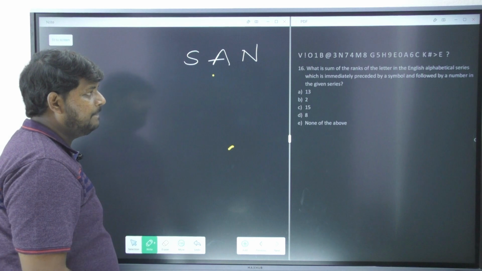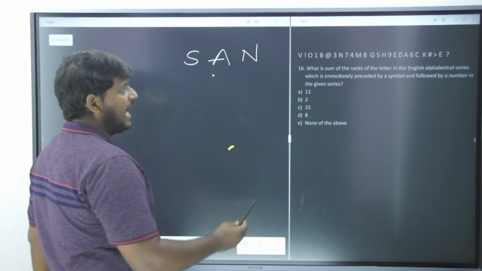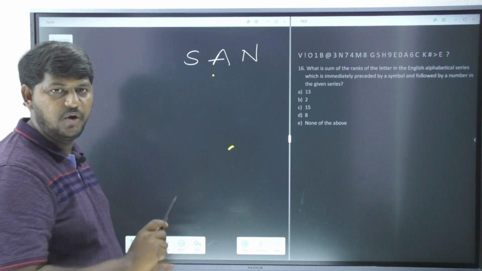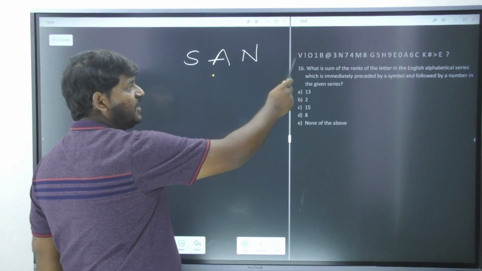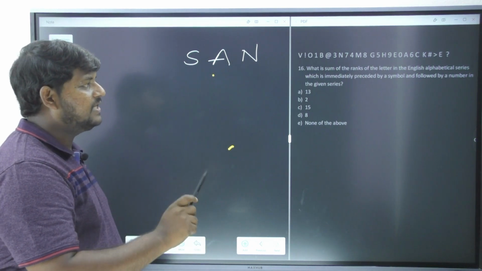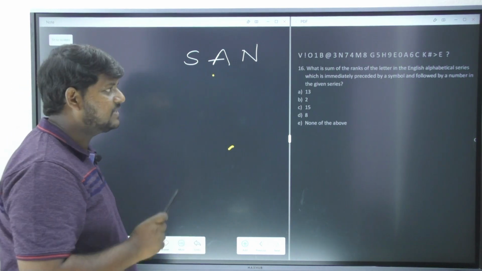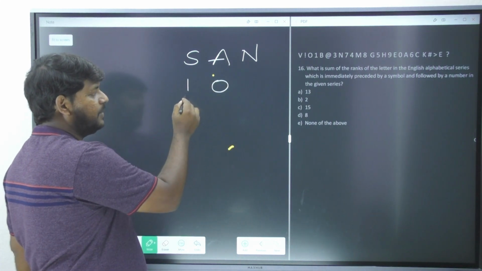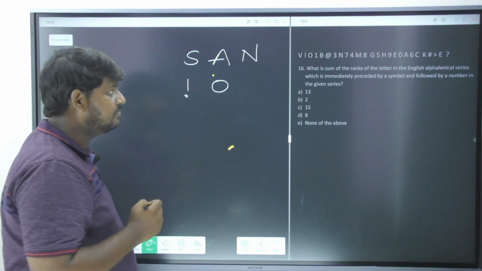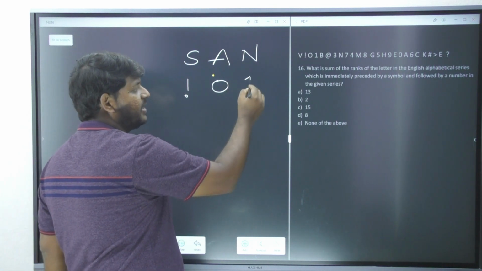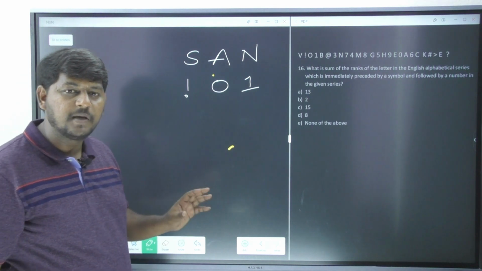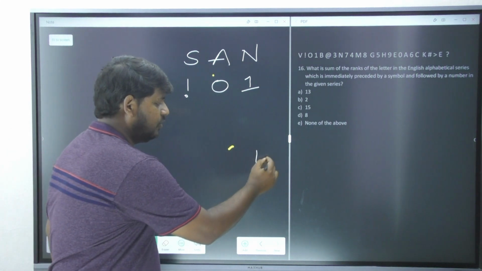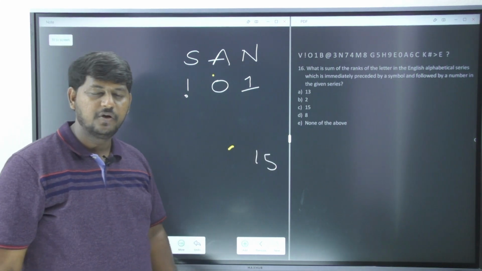So now let's see here. Let's jump into the alphabet. The alphabet should be preceded by a symbol. Is V preceded by a symbol? No. O is preceded by a symbol and it is also followed by a number, that is 1. So what is the place value? Please observe here. O is preceded by an exclamation, which is definitely a symbol. O is followed by a number, that is 1. Now you are supposed to tell me the place value of O. What is the place value of O? It's 15. You have to keep it in your mind.